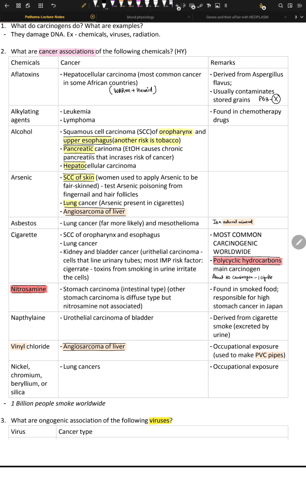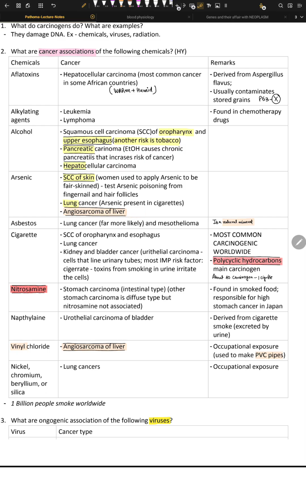Then we have arsenic. Arsenic comes from pesticides, bad water, or some skin whiteners. The cancer is skin cancer, squamous cell carcinoma, SCC. Women used to apply arsenic to have fair skin. We test for arsenic poisoning from fingernails and hair follicles. Then we have lung carcinoma, and liver angiosarcoma. In the liver it's angiosarcoma, that's very important.